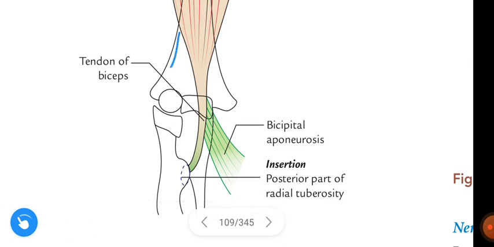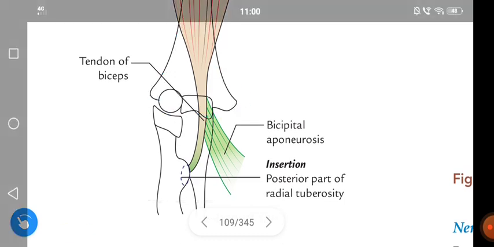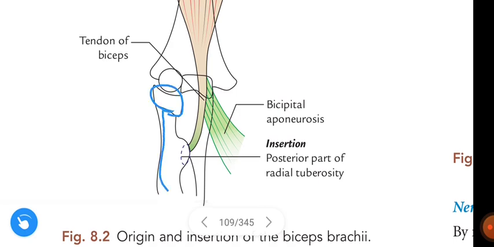See here, this is the humerus, this is the radius and this is the ulna. Insertion on the radius at the posterior part of the radial tuberosity.